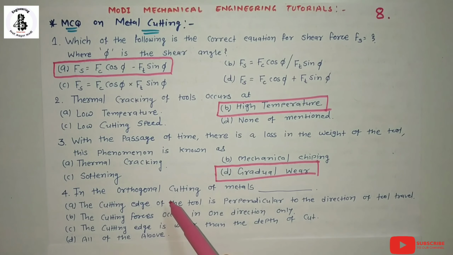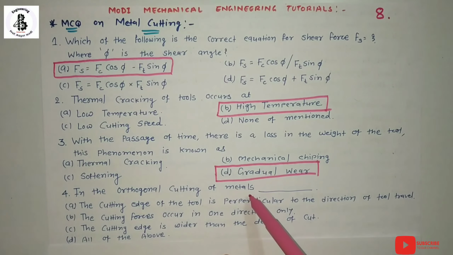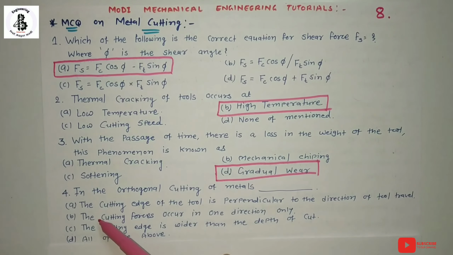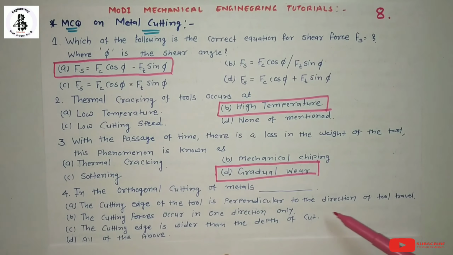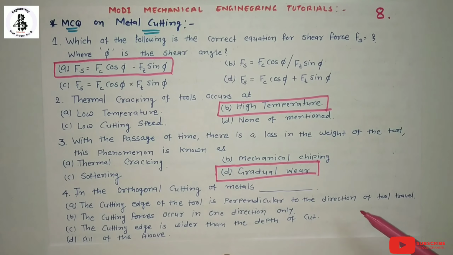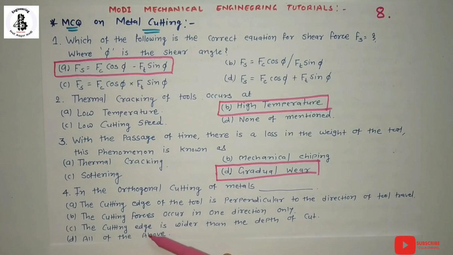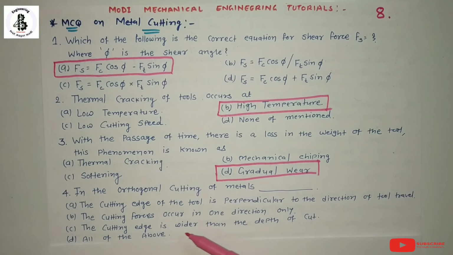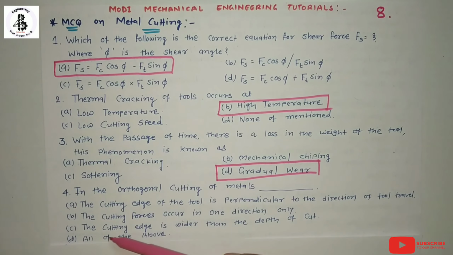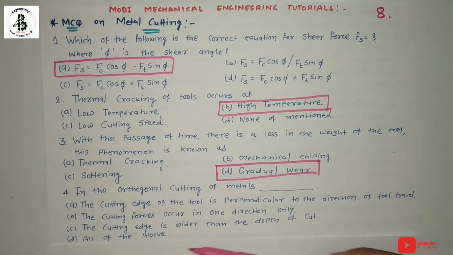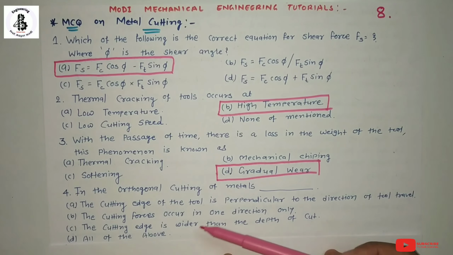Then next question. In the orthogonal cutting of metals, option A, the cutting edge of the tool is perpendicular to the direction of tool travel. B, the cutting force occurs in one direction only. C, the cutting edge is wider than the depth of the cut. And D, all of the above.